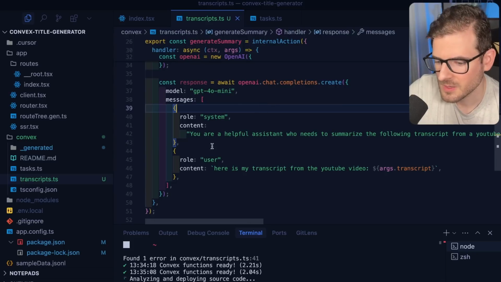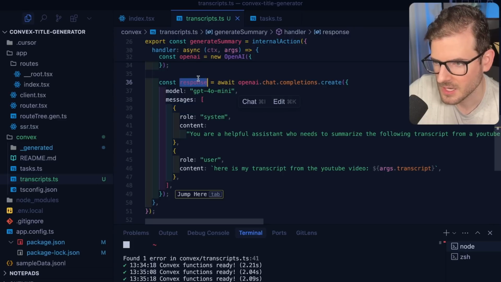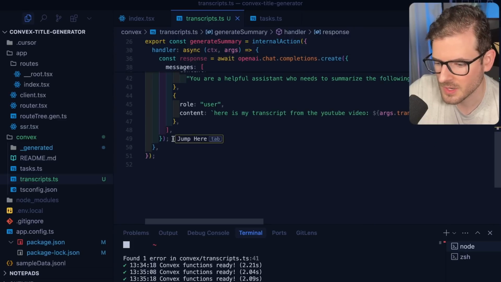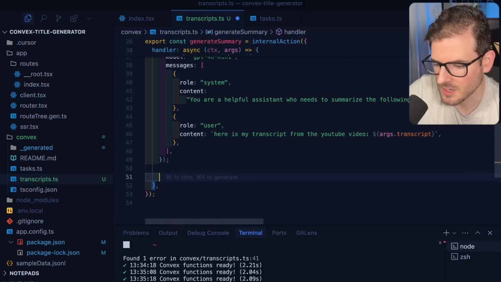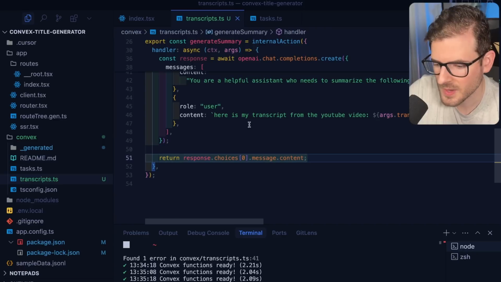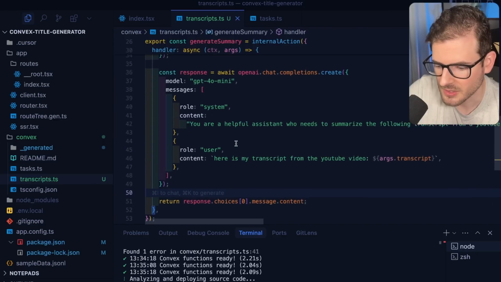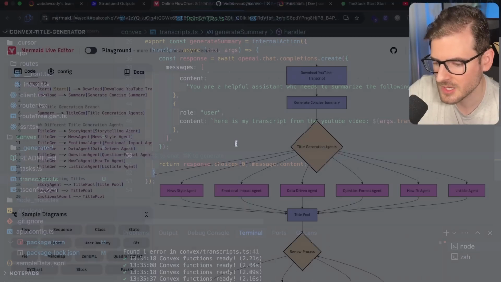But now we have a way to basically pass in the transcript to OpenAI, get a response back, and then we can use the response to either store it or continue down that chain that we talked about in that mermaid graph. And then we can just go ahead and return that content here. So let's try to invoke this again. That should be deployed out now.